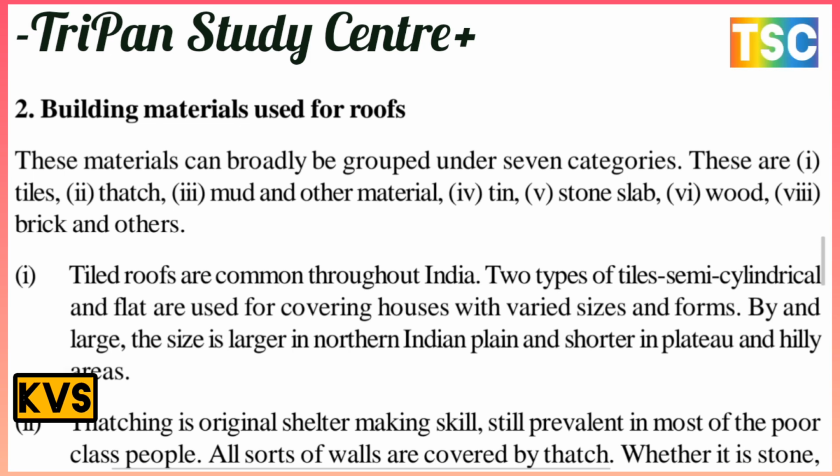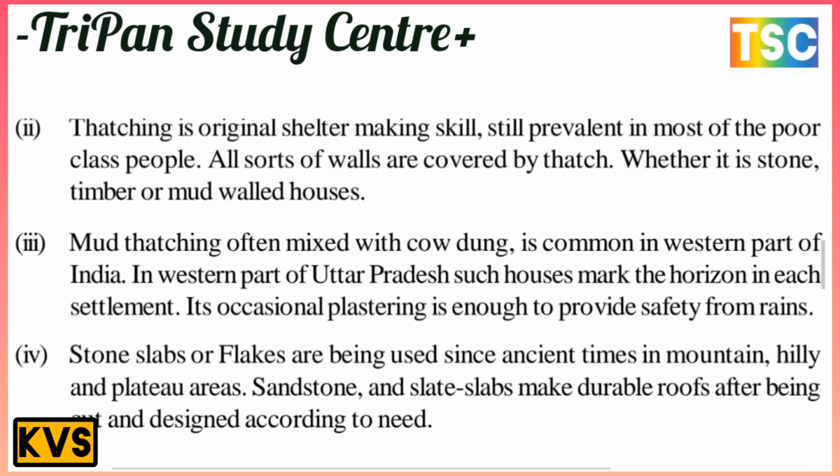That is important here. The next is thatching, the original roofing, which is prevalent among most of the poor class people. All sorts of walls are covered by thatch, whether it is stone, timber, or mud walled houses. The next is mud thatching, often mixed with cow dung, common in the western part of India. In western Uttar Pradesh, such houses mark the horizon in each settlement. Occasionally plastering is enough to provide safety from rain.